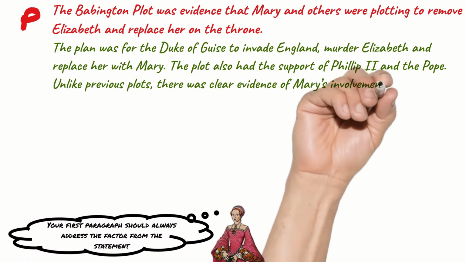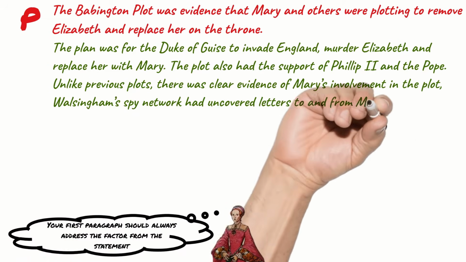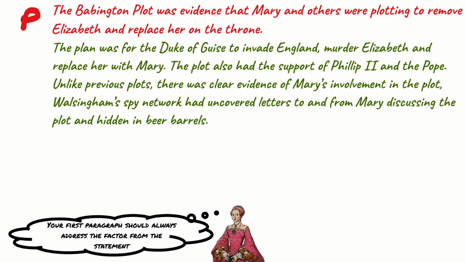The plot also had the support of Philip II and the Pope. Unlike previous plots, there was clear evidence of Mary's involvement in the plot. Walsingham's spy network had uncovered letters to and from Mary discussing the plot and hidden in beer barrels. There we are. I've just given a really short description of what happened in the Babington plot and Mary's involvement.